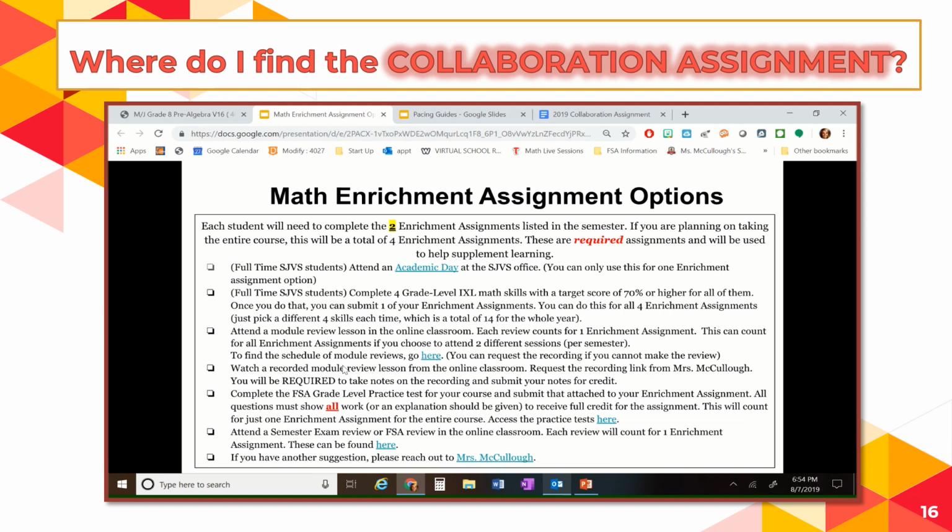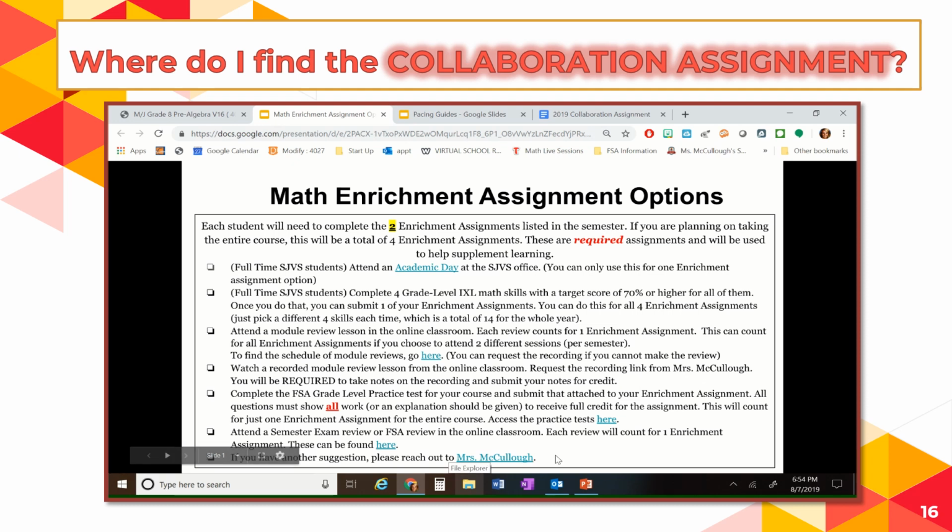But if you can't make a live lesson, you can also watch the recording. So if you do watch the recording though, look what it says. You will be required to take notes on the recording and submit your notes for credit. So that's how I know that you've watched it. You have an option of completing the FSA grade level practice test for your course. That can be done as an enrichment assignment. You can attend a semester exam review, and then if there's anything else that you think would be a cool idea, you can always reach out to me and ask for permission, and I can give you permission for that.